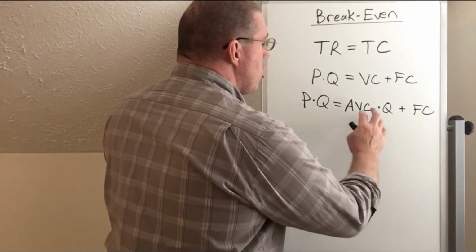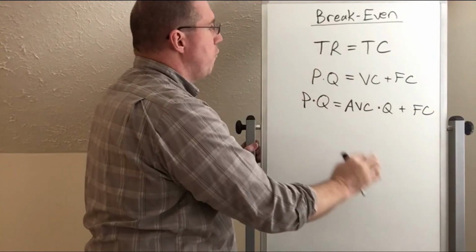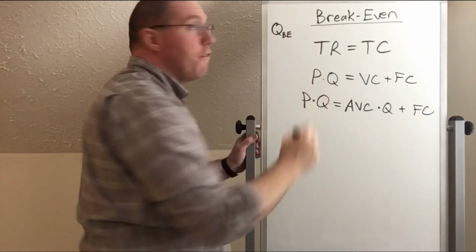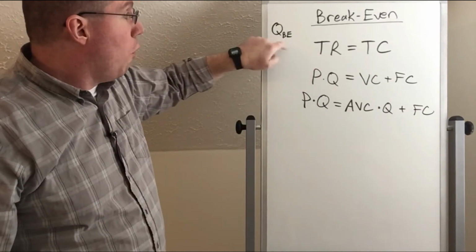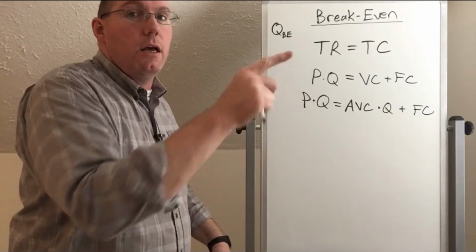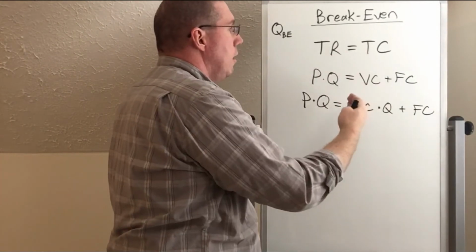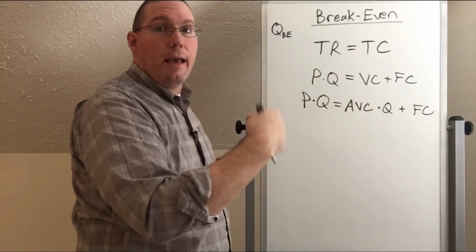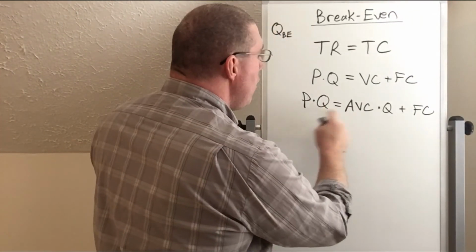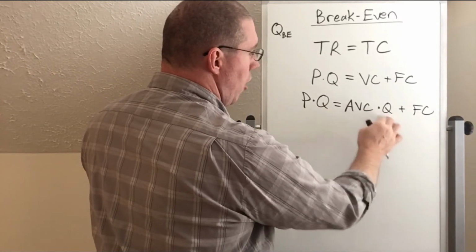Here's where I'm trying to go with this formula. I'm trying to solve for quantity. Because if I can solve for quantity where total revenue is equal to total cost, that will give me the break-even quantity. It'll give me the quantity that will result in total revenue equal to total cost and a profit of 0, right? And that is our break-even quantity. So if I solve for Q here, it's going to make it easier by turning this into average variable cost times quantity.